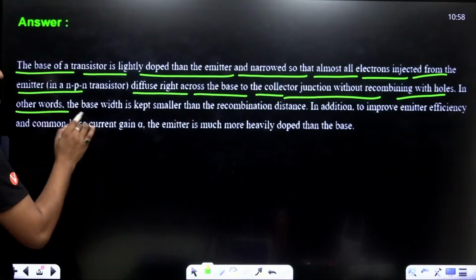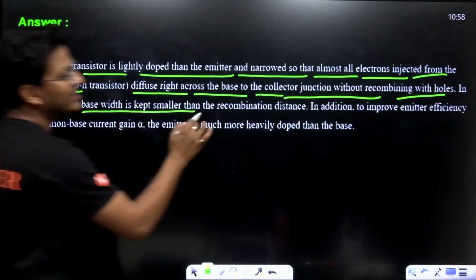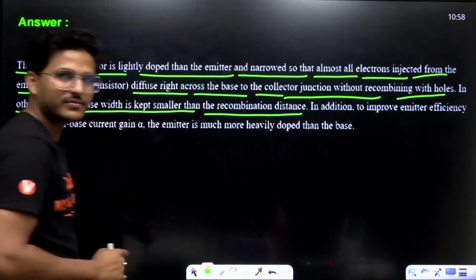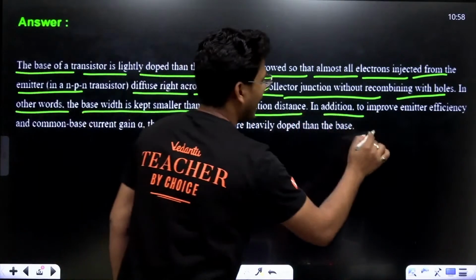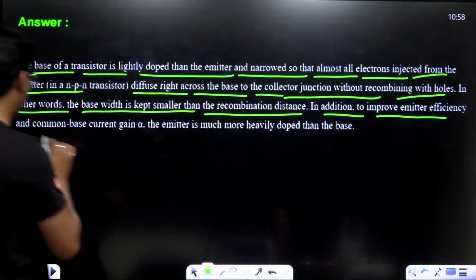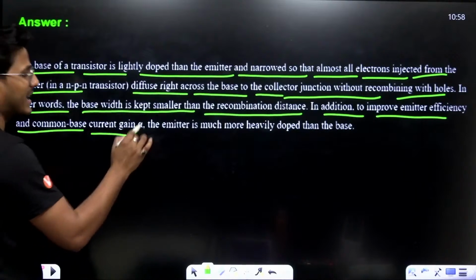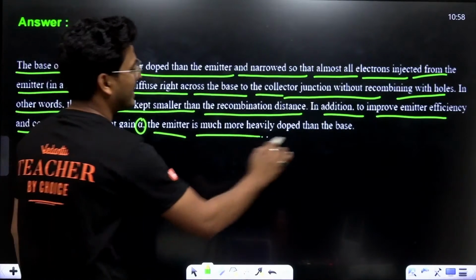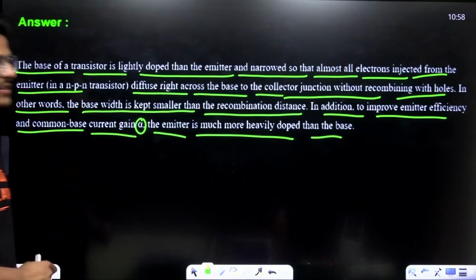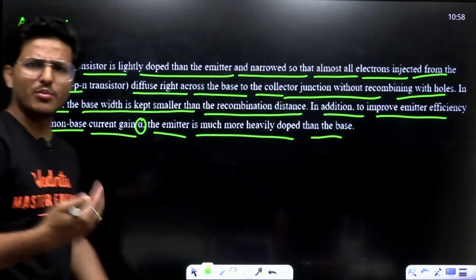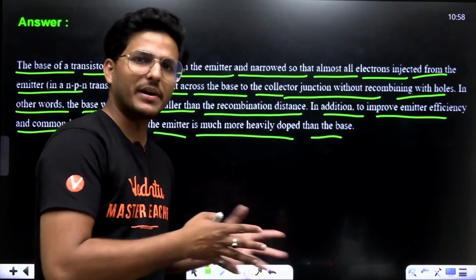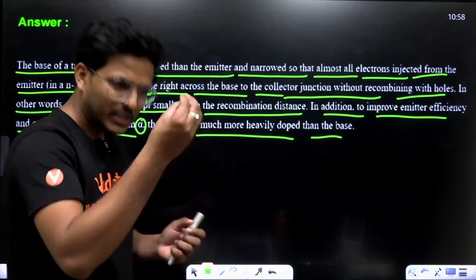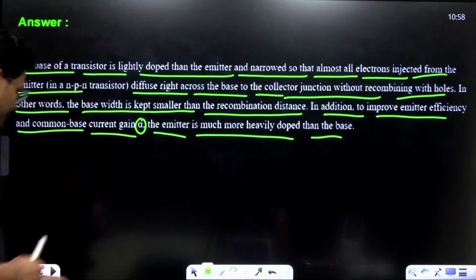In other words, the base width is kept smaller than the recombination distance. In addition, to improve emitter efficiency and the common base current gain alpha, the emitter is more heavily doped than the base. The emitter is obviously more doped compared to the base because we want the charges from the emitter. So, moving to next.